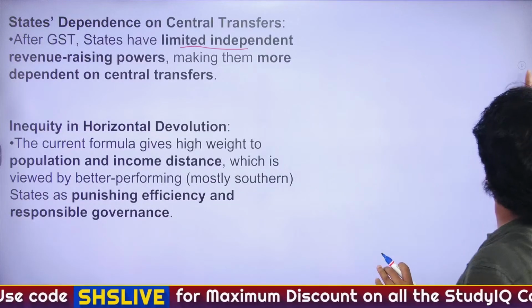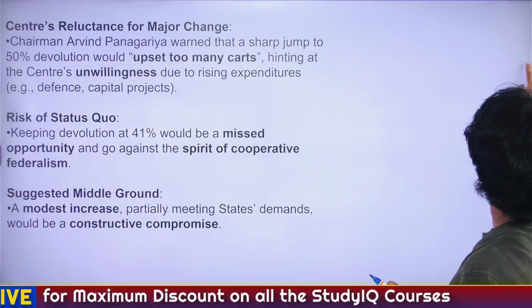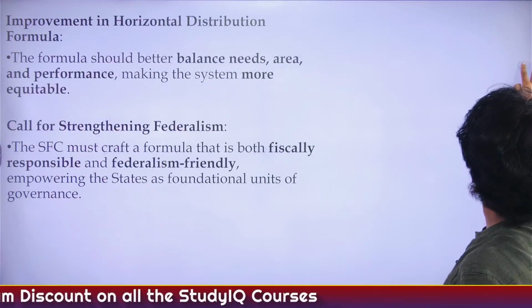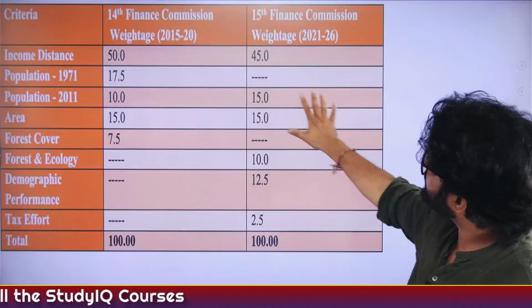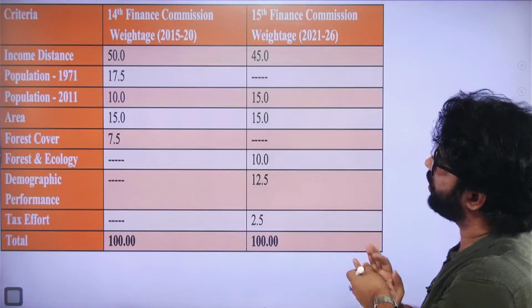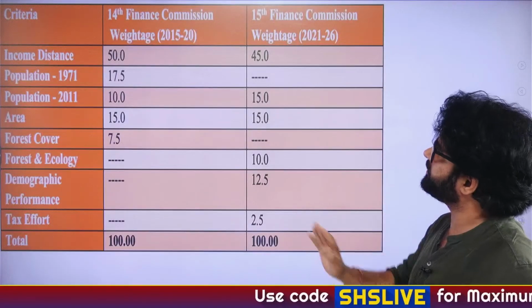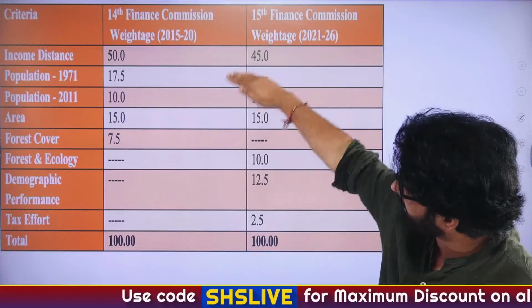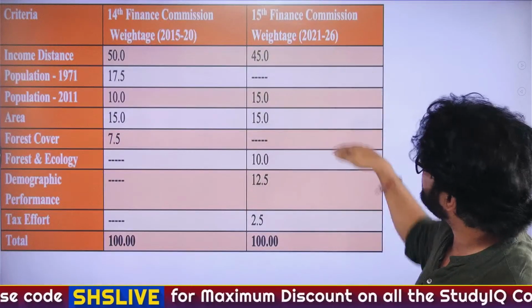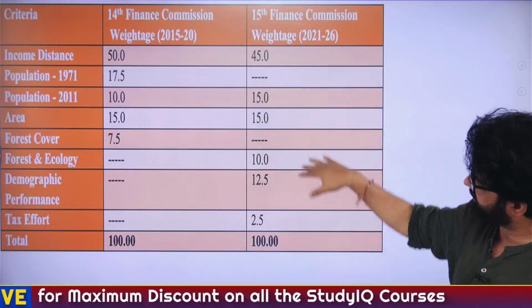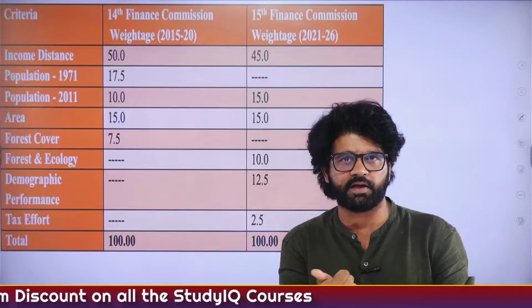Let me first of all show you certain stuff and then we'll talk about these points again. Let me first show you a comparative analysis. This is an image which you may have seen a lot earlier also, and you will keep on seeing it till the time you clear UPSC. The 14th Finance Commission had different criteria. The 15th Finance Commission, till 2026, had this particular criteria. The 16th has not yet given their criteria.